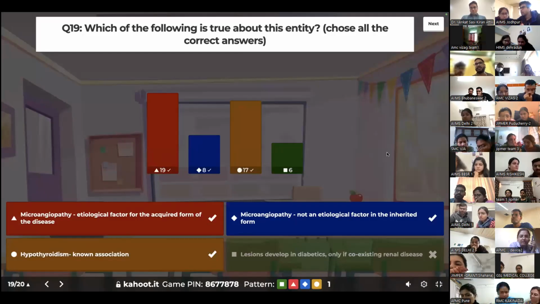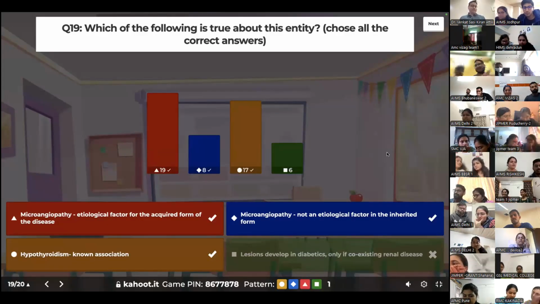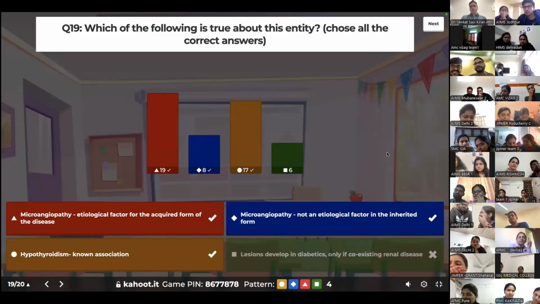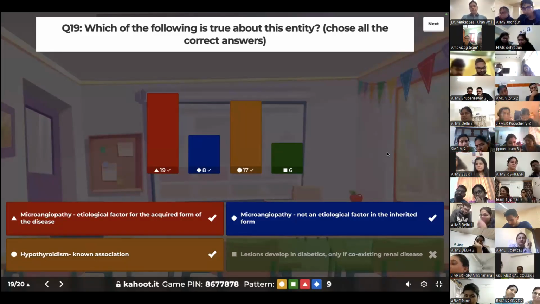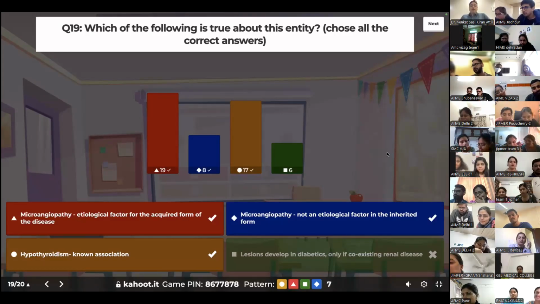So there's only one wrong answer, which is number 4. Lesions develop in diabetes only if there is coexisting renal disease: wrong. This is basically perforating collagenosis. I showed you nice, neat perforating collagen fibers, a typical crateriform low power appearance with an ulcer on top, with necrotic material in the center and collagen bundles nicely perforating through. I think there's no doubt about the histological diagnosis, but the differentiating factor here is how good your theory is.